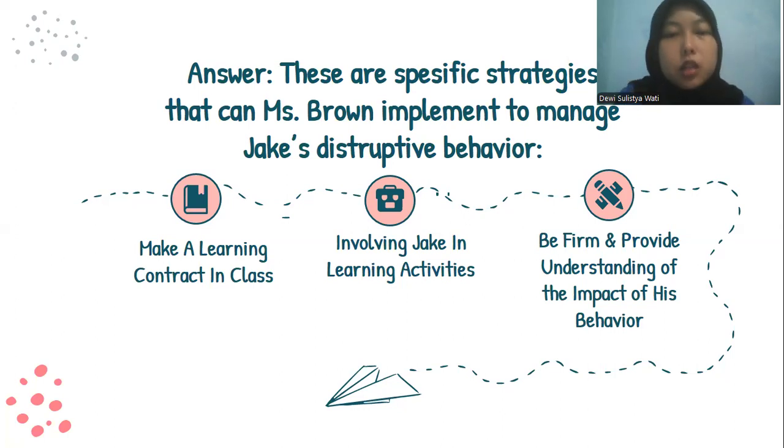Miss Brown made sure Jake promised not to repeat his bullying behavior again after reading the learning contract.